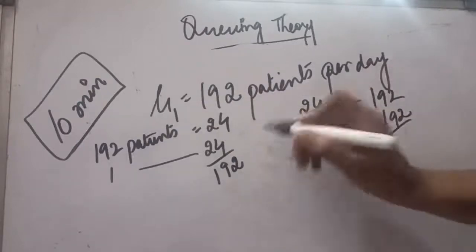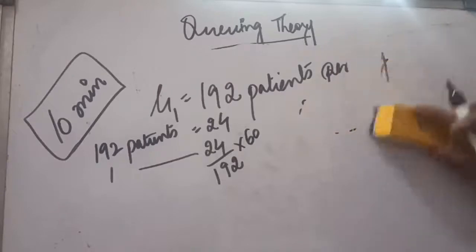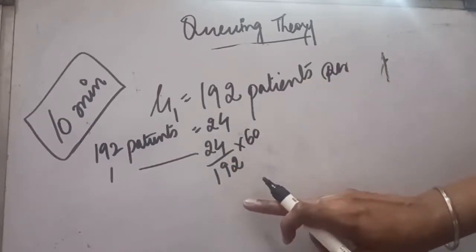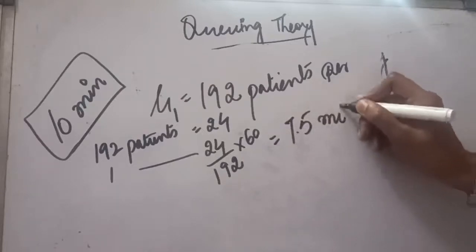Now this is hours. If we multiply it with 60, it will be converted into minutes. So 24 into 60 divided by 192 comes out to be 7.5 minutes.